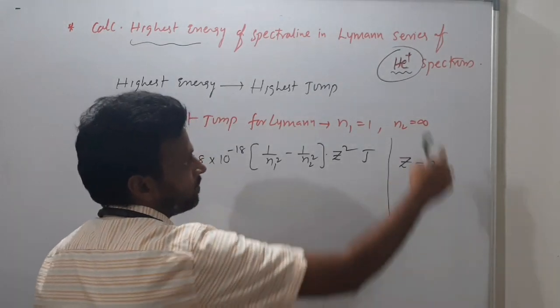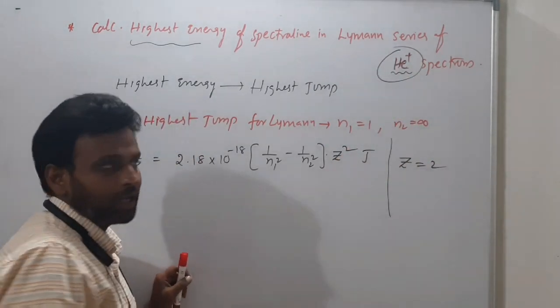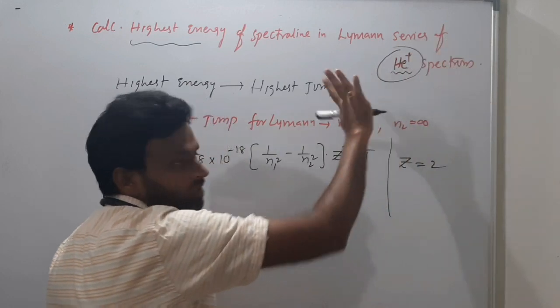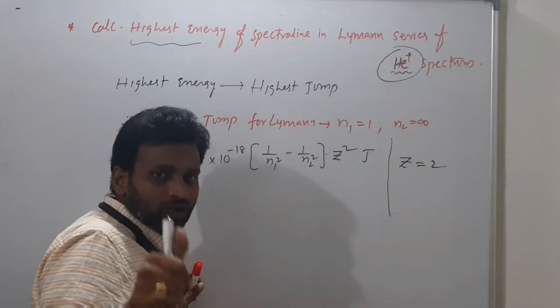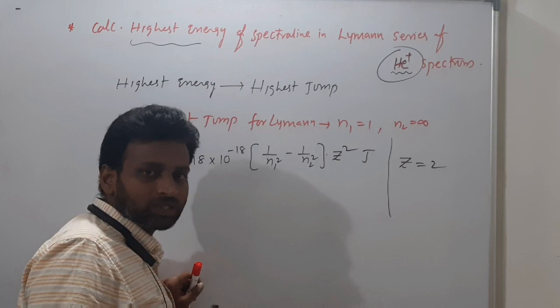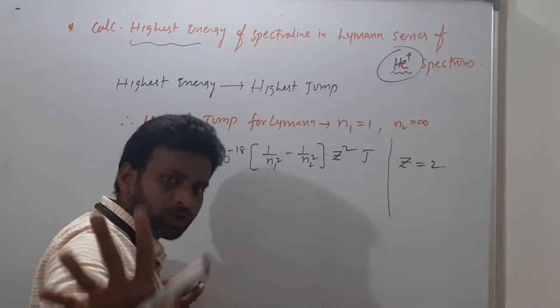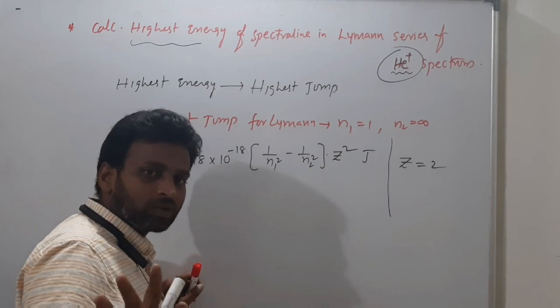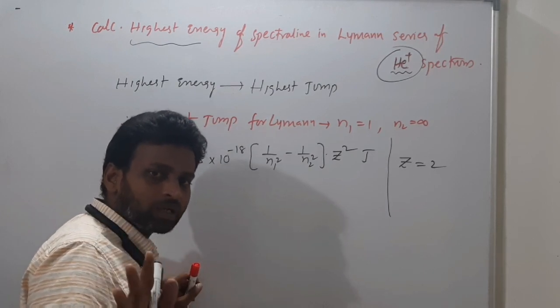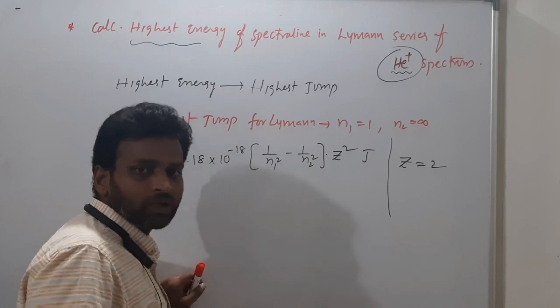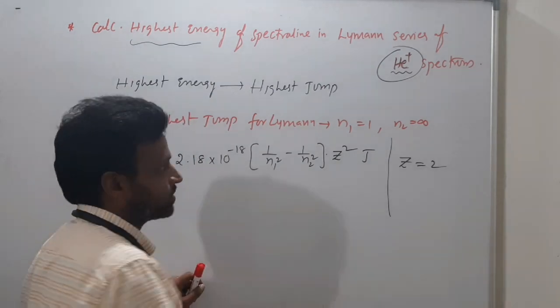Hydrogen means Z is equal to 1, but this is a helium spectrum. Here, plus or minus whatever, the atomic number won't change. I told you, atomic number is like a fingerprint. Hydrogen means atomic number is 1. Helium or helium ions, atomic number 2. Lithium or lithium ions, Li plus or whatever, lithium means atomic number 3. Atomic numbers won't change.